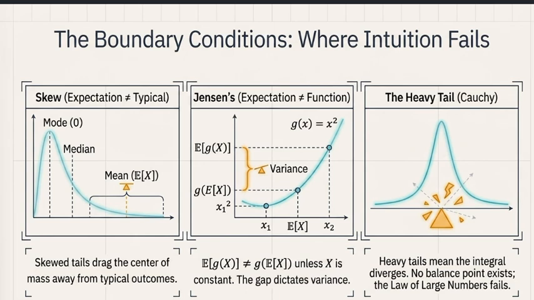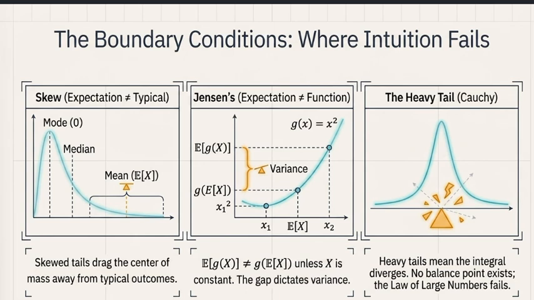But the average of the squared outcome, E[X^2], is about 15.17. I went too mathematical here. This is known as Jensen's inequality, and the only time you can pass the expectation inside a function is when the function is a straight line.